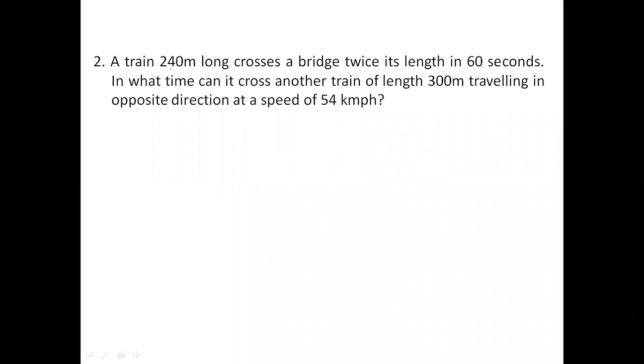A train 240 meters long crosses a bridge twice its length in 60 seconds. If the bridge is twice its length, the train crosses 240 plus another 480, which is 720 meters, in 60 seconds. So he is straight away giving you the speed of the train. 720 meters crossed in 60 seconds, 720 by 60, which is 12 meters per second.